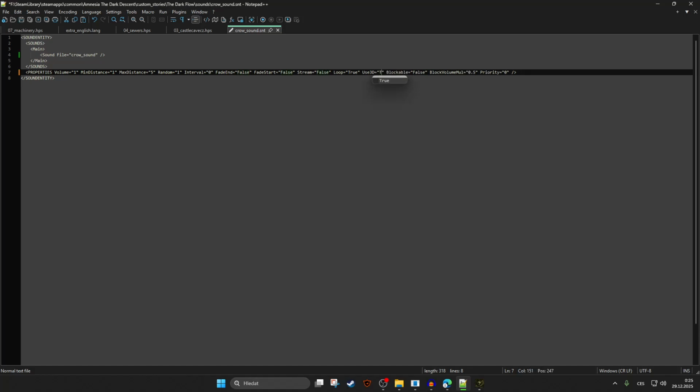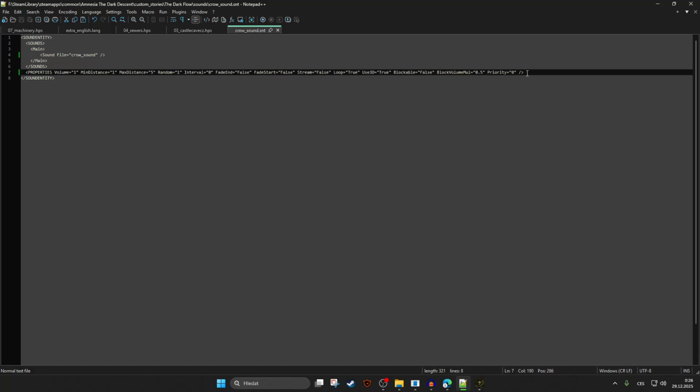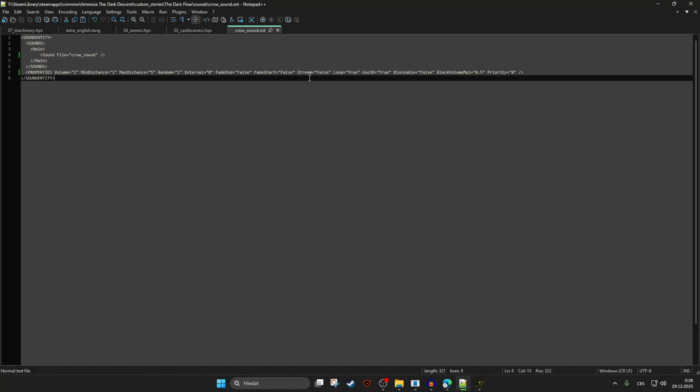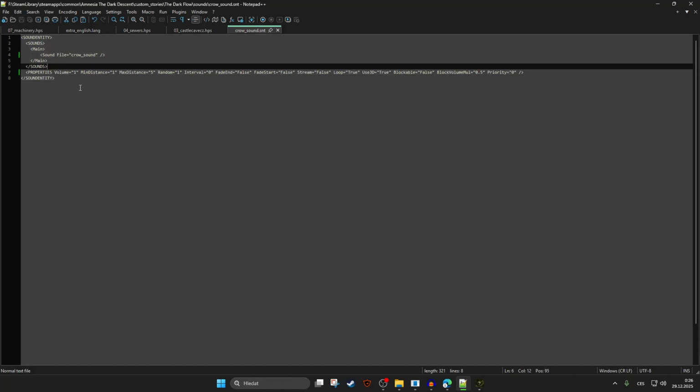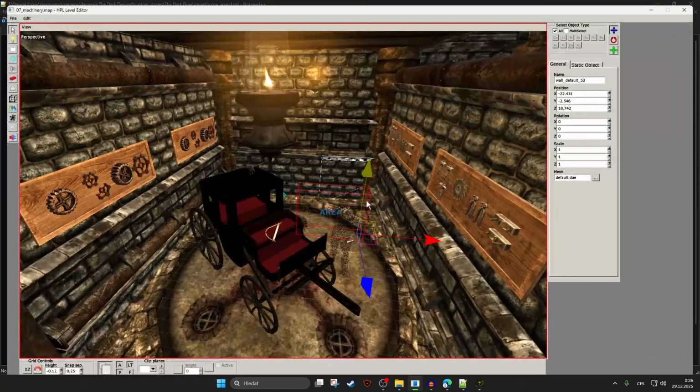Yeah, why not? Let's put it in 3D. Lockable, I don't know what that is. And priority doesn't matter, you can put 0. It's okay, it's just sound. But yeah, this is it. Simply save it, and now you're gonna go into your level editor.